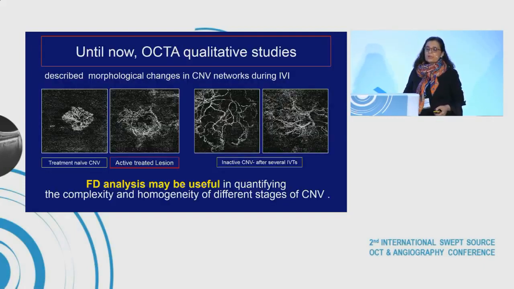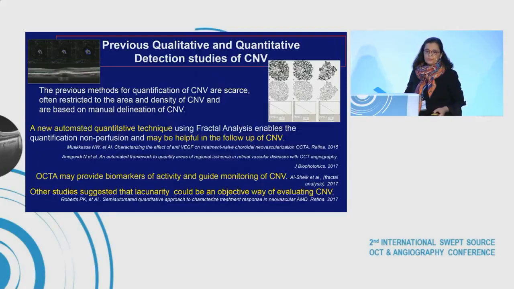Until now, OCTA qualitative studies describe morphological change in CNV during IVI, and fractal dimension analysis may be useful in quantifying the complexity and homogeneity of different stages of CNV.